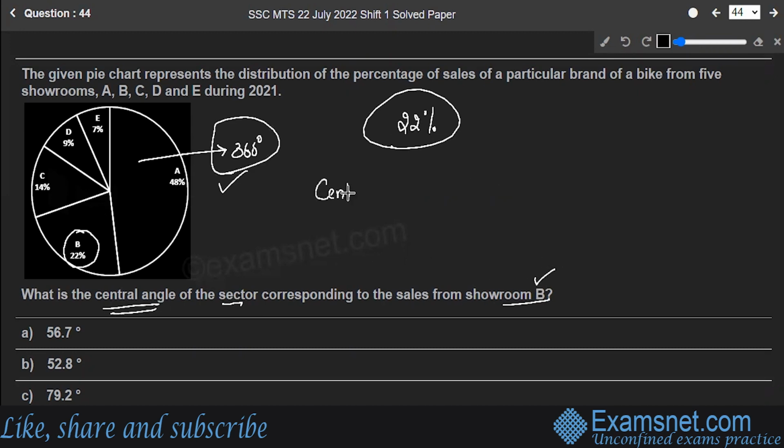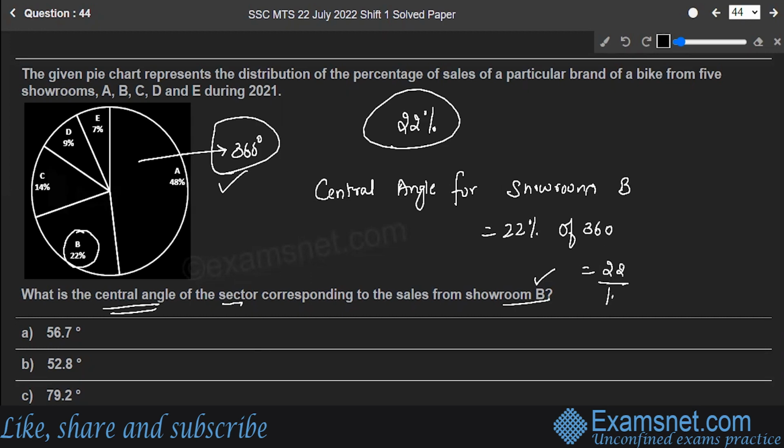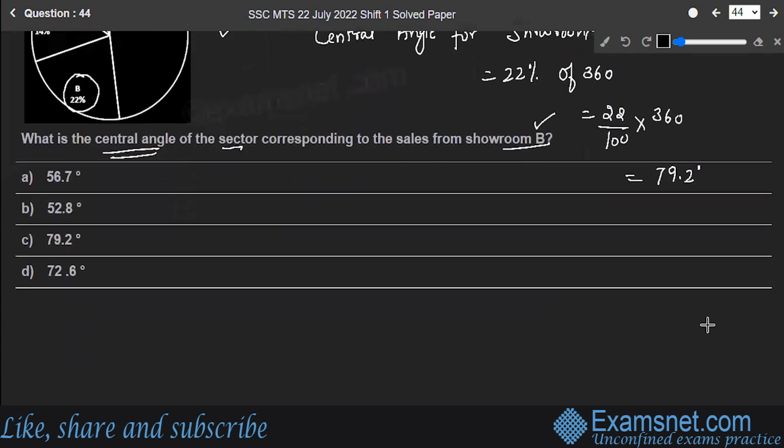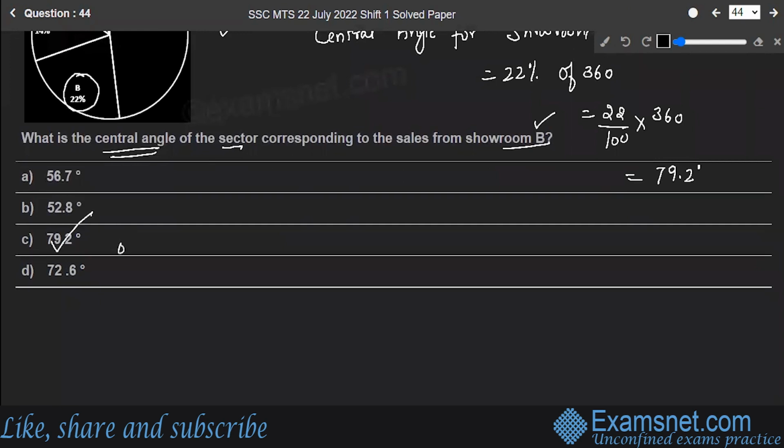See, for showroom B, it is 22%, and this whole pie chart is of 360 degrees. You have to find out the central angle for showroom B. So the central angle for showroom B is equal to 22% of the whole, that is 360 degrees, which is equal to 22 upon 100 into 360, that is equal to 79.2 degrees. Let's check: option C is the correct answer. Hope you are clear. Let's move to the next question.